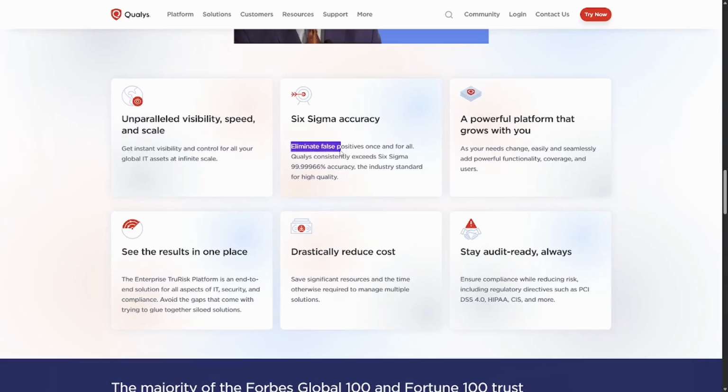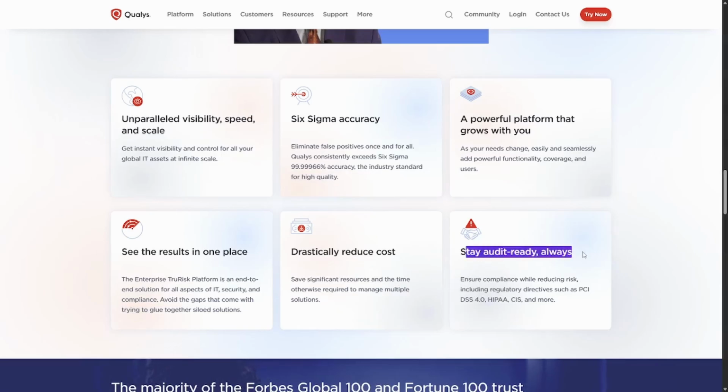They're using Six Sigma. Wow, their program can actually eliminate false positives once and for all. Qualys consistently exceeds Six Sigma, 99.9999666 percent accuracy, the industry standard for high quality. That is insane. Literally, this program can exceed Six Sigma, and Six Sigma is the standard. Then we have compliance.